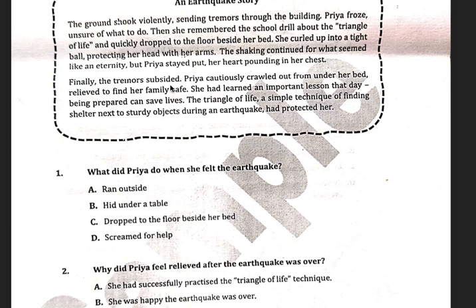Finally, the tremors subsided. Tremors, I've already told you, are vibrations or the shaking that happens during an earthquake. Subside is to lower or to end or to lessen, right? Finally, the tremors subsided means that finally the earthquake was over. Priya cautiously crawled out from under her bed, relieved to find her family safe. Cautiously means with caution. Caution means to be wary. मतलब ध्यान से देखते हुए कि और कुछ तो नहीं हो रहा. Cautiously, judiciously, right? तो धीरे धीरे करके प्रिया अपने बेड के अंदर से बाहर आई. Crawled out means बाहर आई.